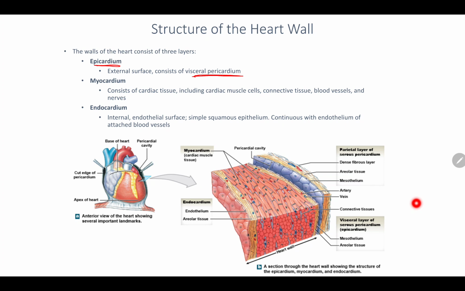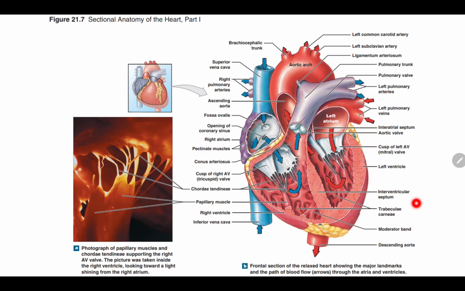Then you have the myocardium. That myocardium is going to be the middle layer, consisting of cardiac muscle cells, connective tissue, blood vessels, and nerves. And then we have the endocardium, that internal layer, the most inner layer, with that endothelial surface, okay? So remember that?